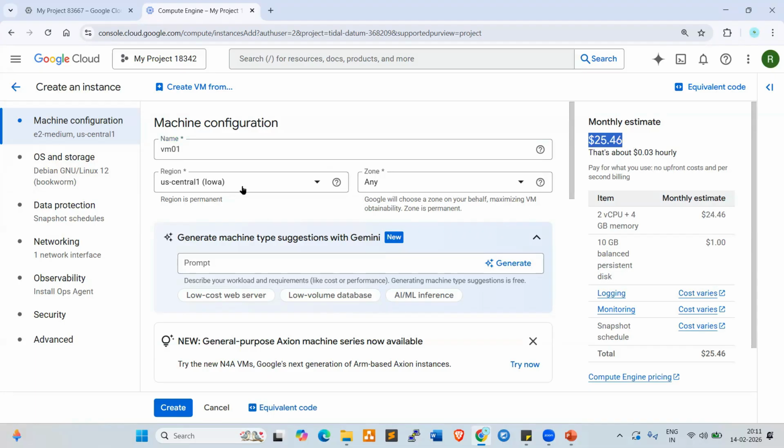Now, if I change the region, this pricing will be changed. Look at here. So for example, I'm using US East 1. So same costing available. Now look at here. I just want to change to Singapore.